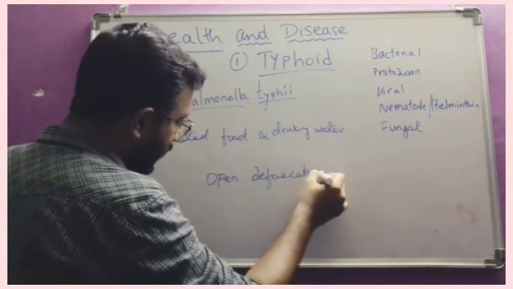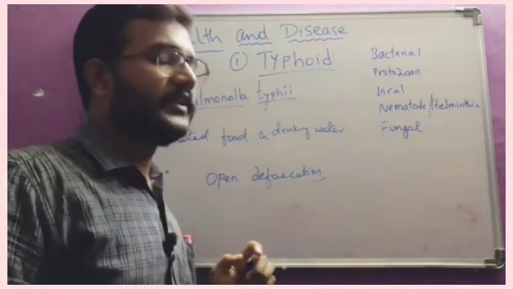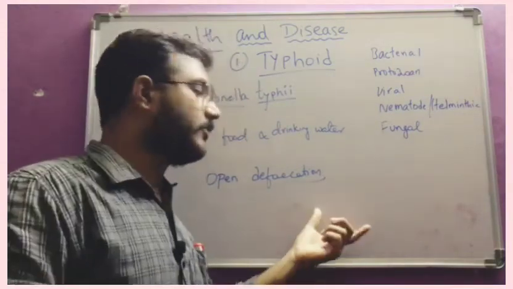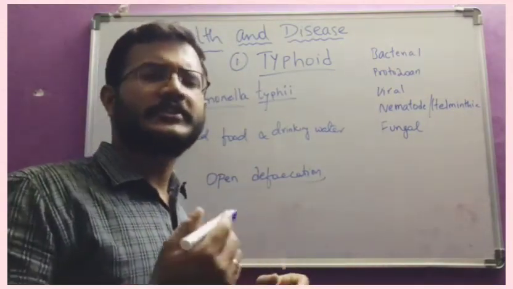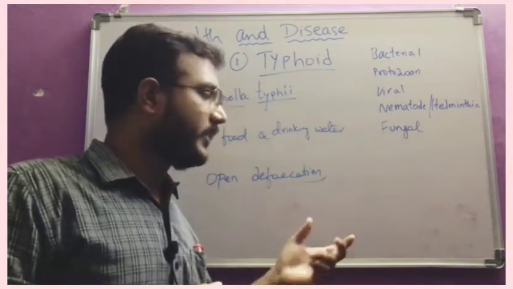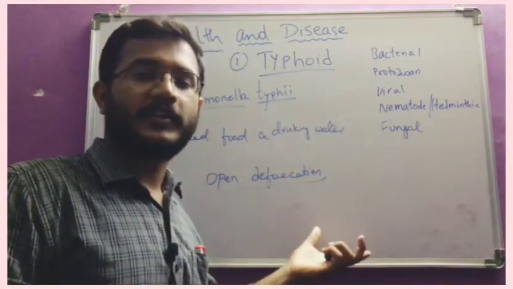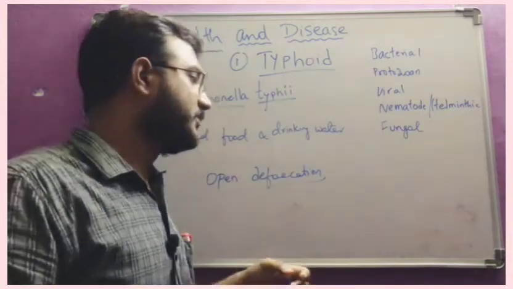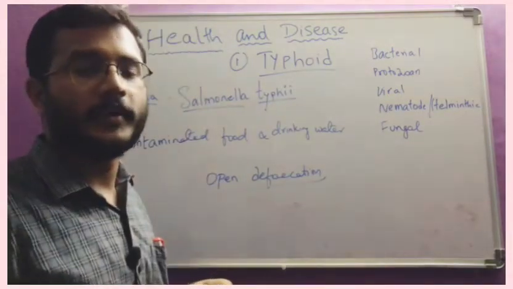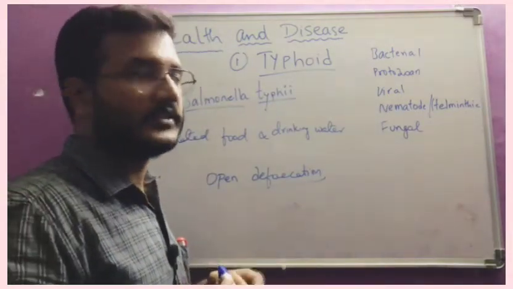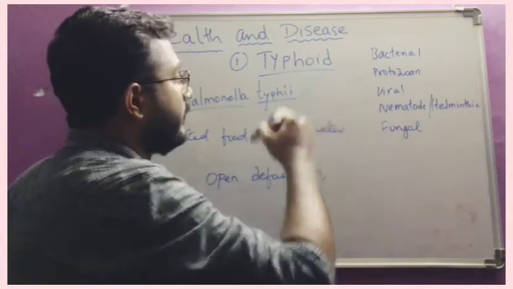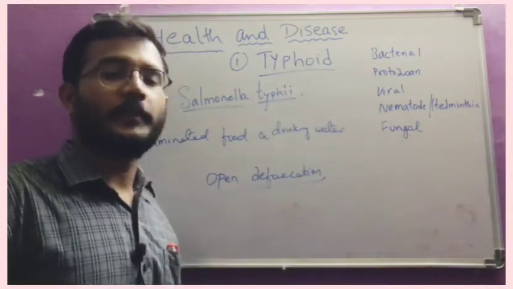If a person infected with typhoid goes for open defecation, flies and cockroaches land on that fecal matter, and when they go to other food materials or drinking water, they spread the Salmonella typhi bacteria present in the fecal matter.